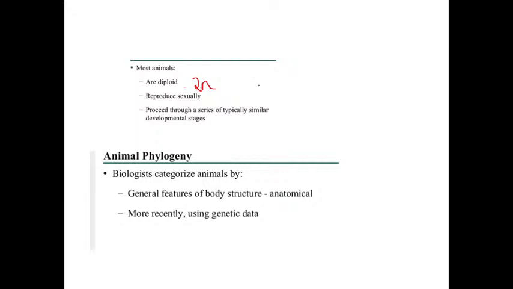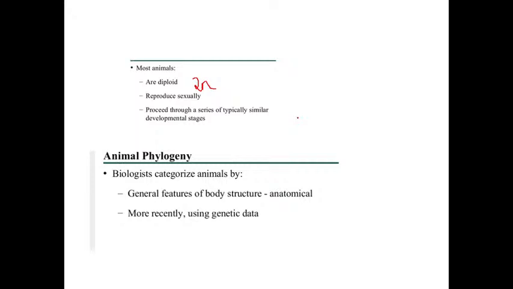Then the animals proceed through a series of typical similar developmental stages. That means in every organism the early developmental stages look alike. In this picture you can see the early development stage of a fish, of a crocodile, of a bird, and of a pig.